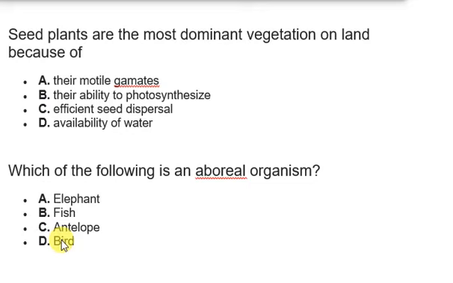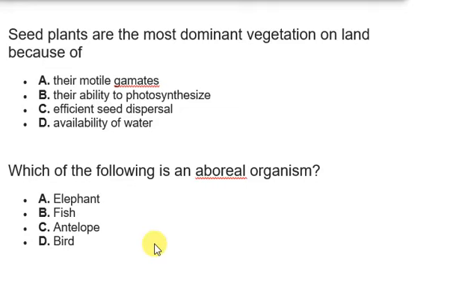Other examples of arboreal organisms that are not in these options are spider monkeys. We have squirrels. We also have leopards. If you've watched a lot of Nat Geo Wild TV, you'll see that leopards are often found on trees. When a leopard wants to eat, it climbs. They don't eat on the ground. We also have lizards, and some snakes like to crawl around trees. We have frogs as well, bats, wall geckos, and so on.